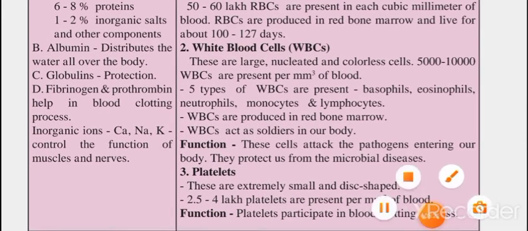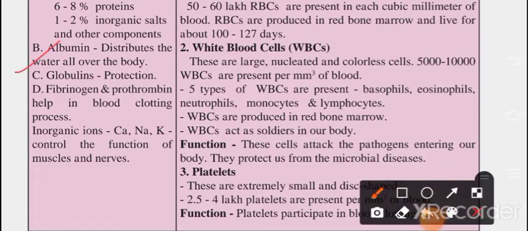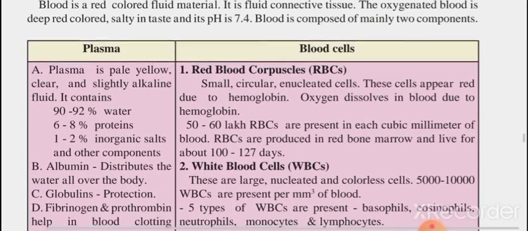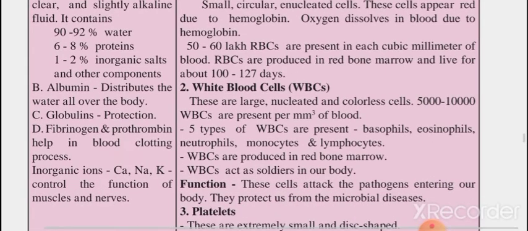Here the B part is remaining. This B part gives you the contents present in our plasma. Albumin distributes the water all over the body. Globulins provide protection to our body. Next, fibrinogen and prothrombin help in blood clotting process. Inorganic ions, which are calcium and sodium, control the function of muscles and nerves. Potassium also is there. So all these things are present in our plasma and blood cells, which are very very important for our body.